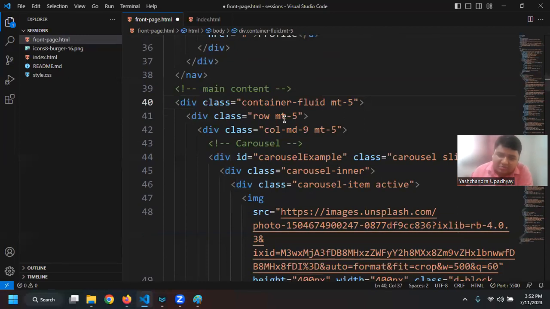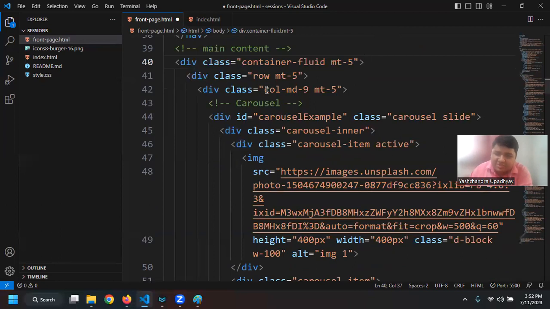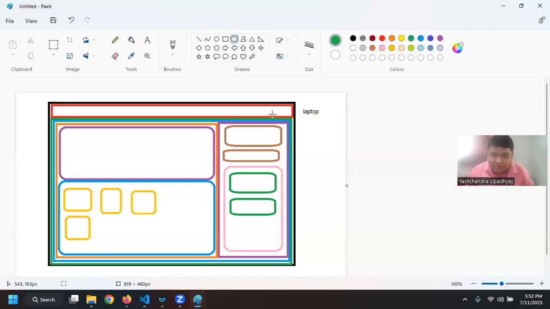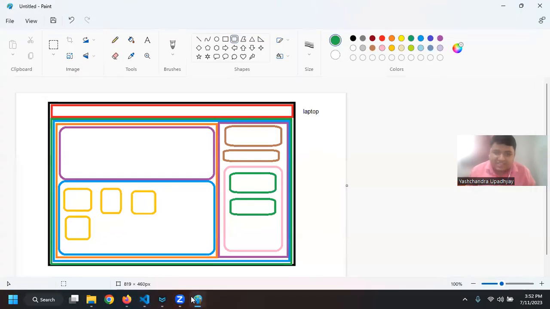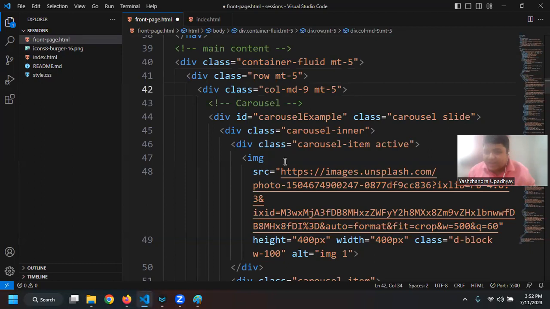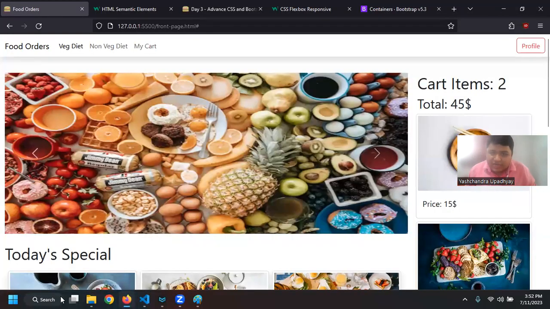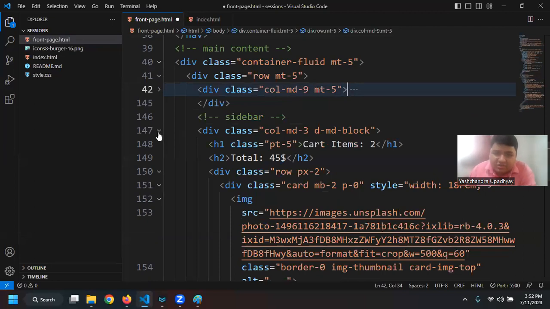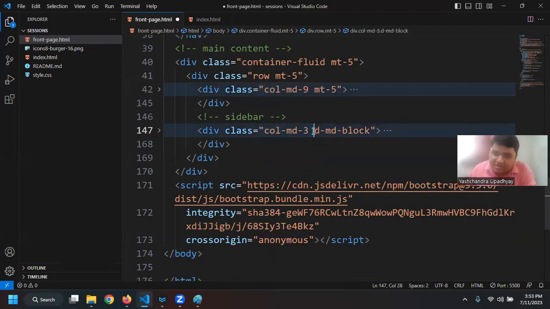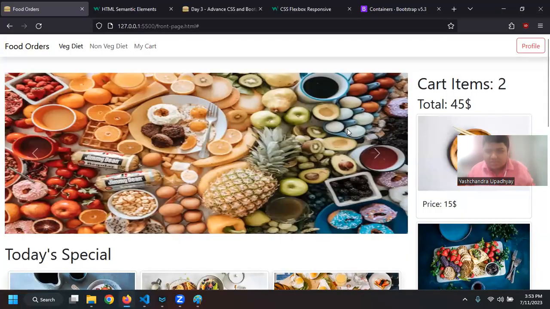Next, we have the row, and again, I am applying margin 5. And then we basically saw what the row was, right? So here I'm applying a row, and then I will have col-md-9. So when the column is on a medium device or larger than medium, I want it to take 9 columns. In the example, I said 8 and 4, but in actuality, I am taking 9 and 4. So basically it is taking 9 columns, and 3 columns are reserved for the second column. So I have this col-md-9, and then you can see that I have this col-md-3. And again, I am using d-md-block to have it on the left side.